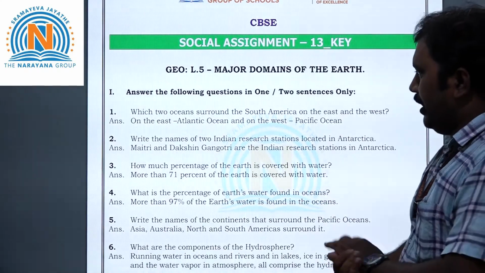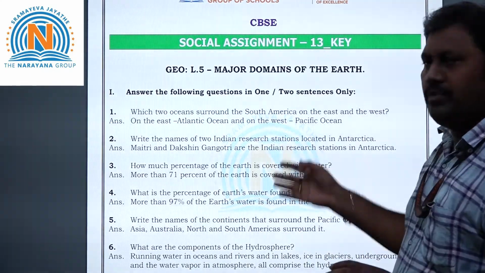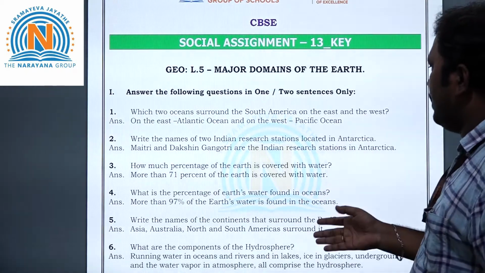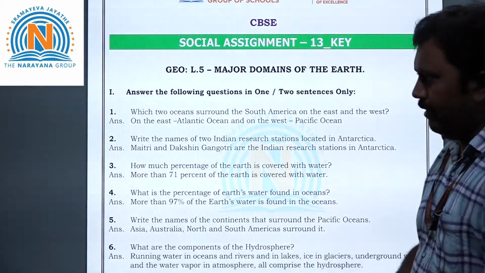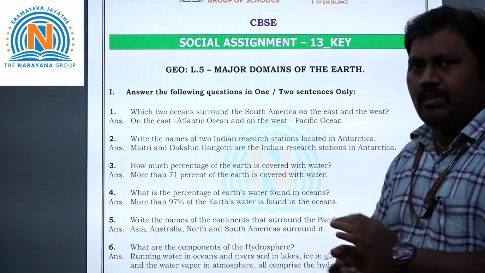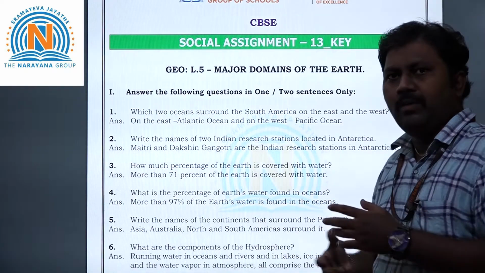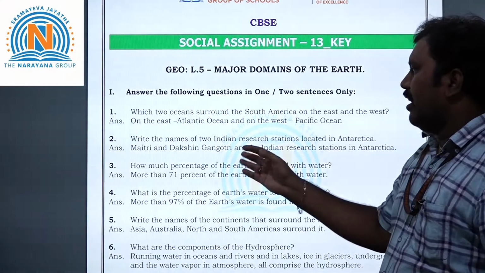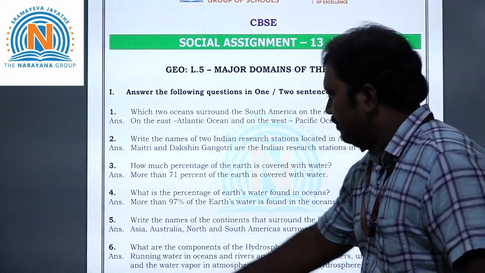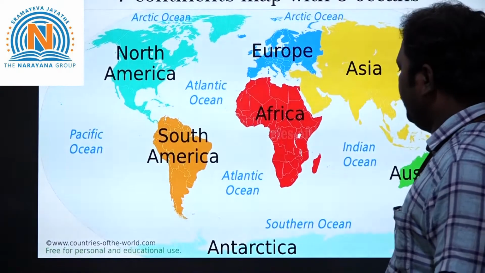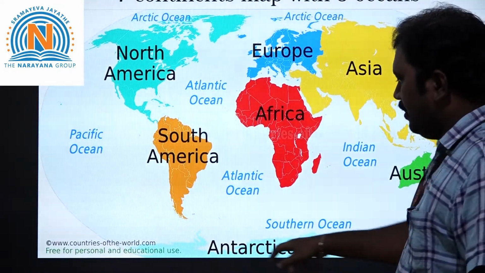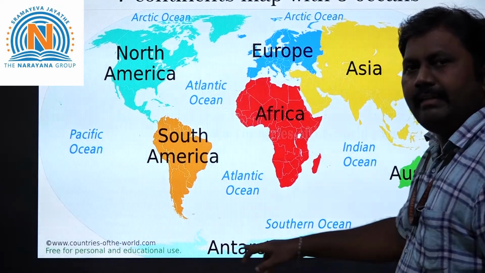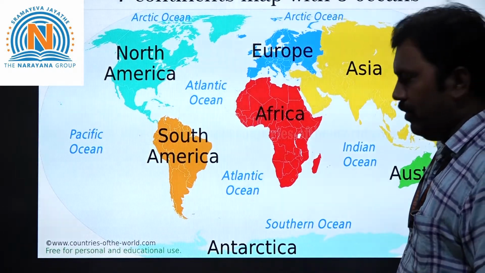Now let's take the second question. Write the names of two Indian research stations located in Antarctica. There are two stations in Antarctica, children, which are related to India. One is Maitri and the other is Dakshin Gangotri. I will show you here. See, where is Antarctica? So here is Antarctica, right? Here are the two Indian research stations.